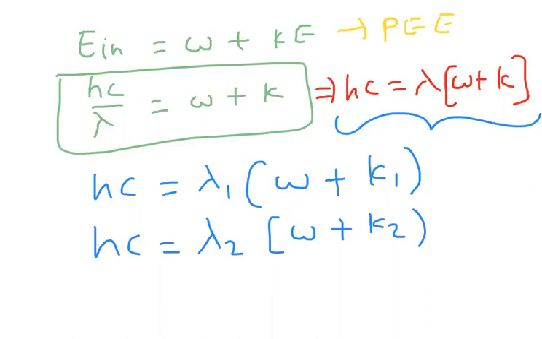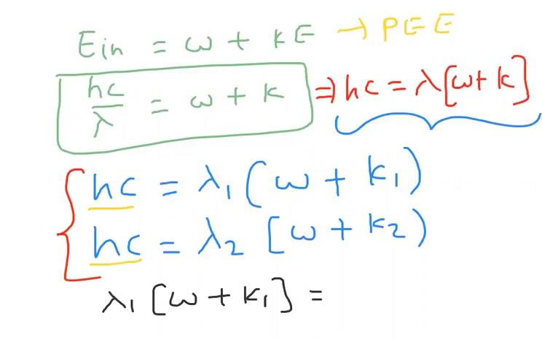So we can make the two equations from the given data. In these two equations, if you observe, hc is the same, LHS are the same, which means obviously RHS are also the same. So lambda 1 into W plus K1 is equal to lambda 2 into W plus K2.